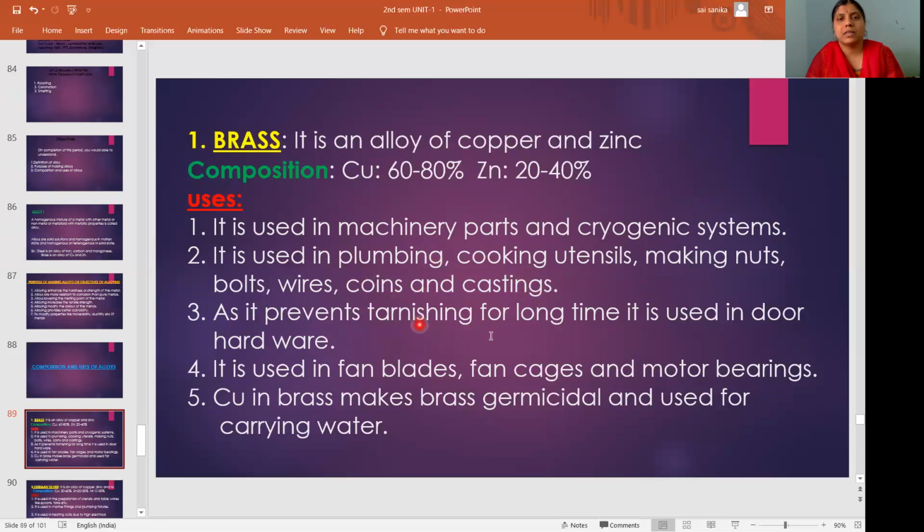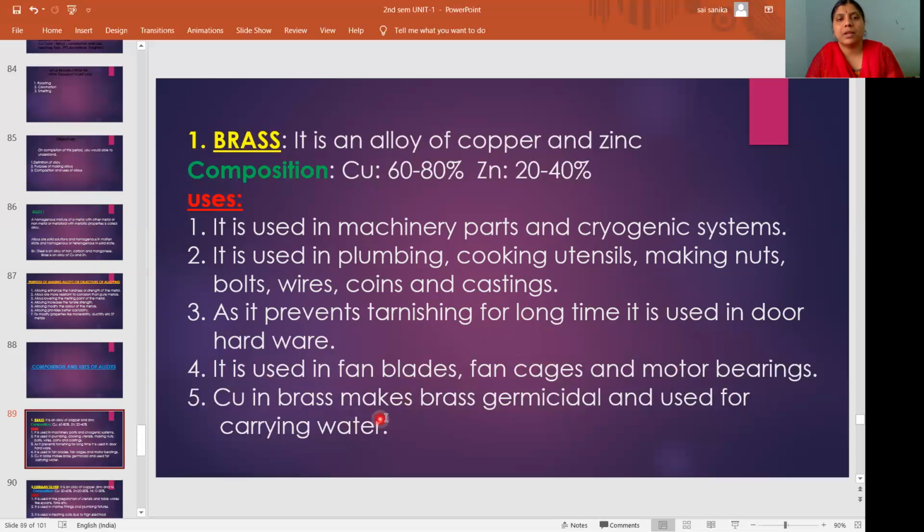As it prevents tarnishing for a long time, it is used in door hardware. Prevents tarnishing means it prevents discoloration for a long time. So that's why it is used in door hardware. And it is used in fan blades, fan cages and motor bearings.